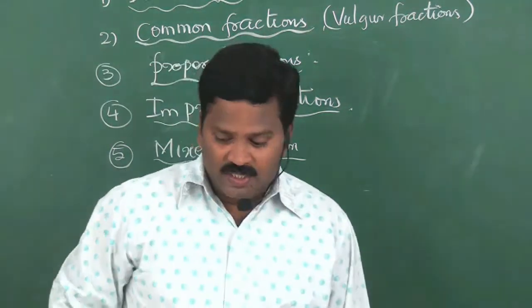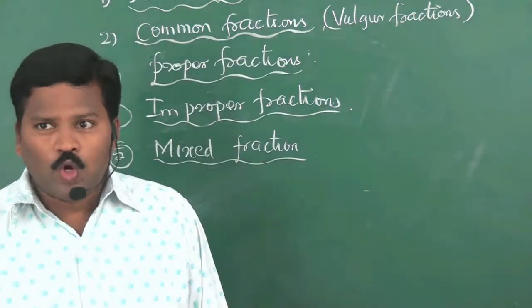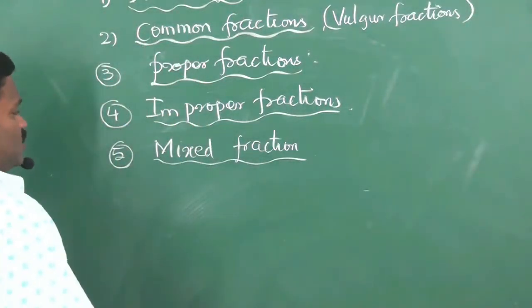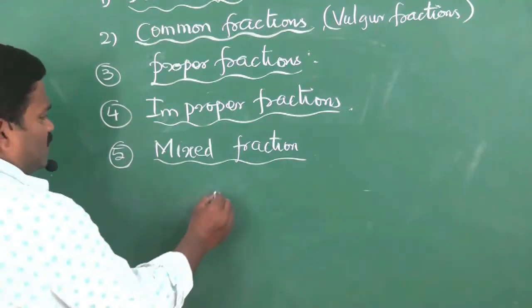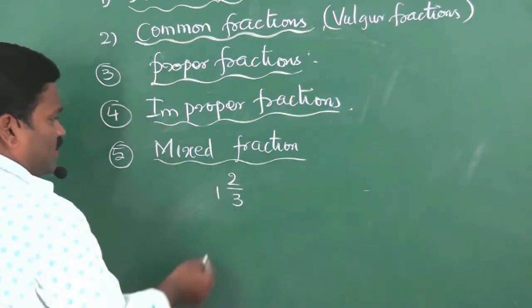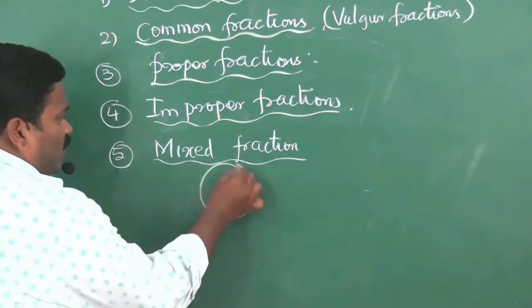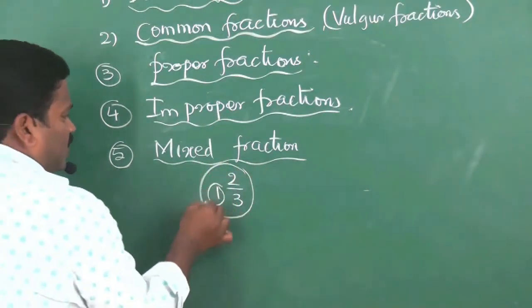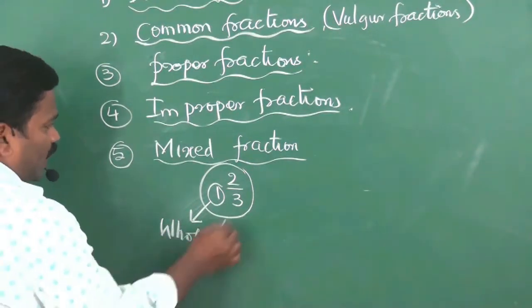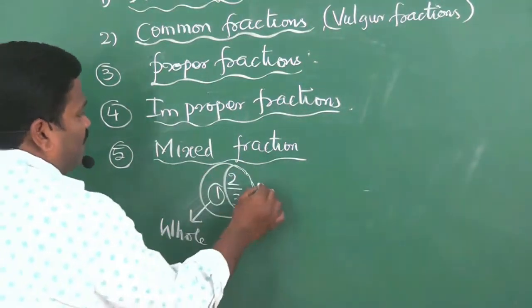A fraction that is a combination of both a whole number and a fractional part is called a mixed fraction. That is 1, 2 by 3. This is a mixed fraction because 1 is a whole number and 2 by 3 is a fraction.